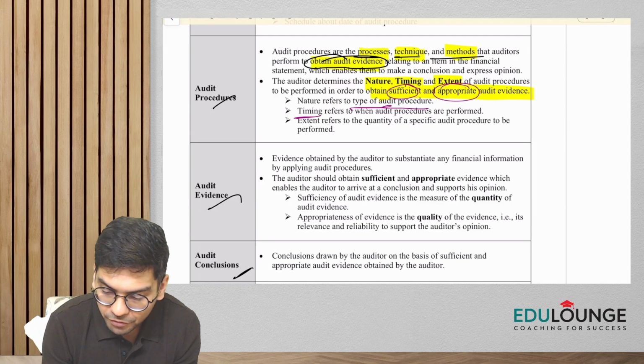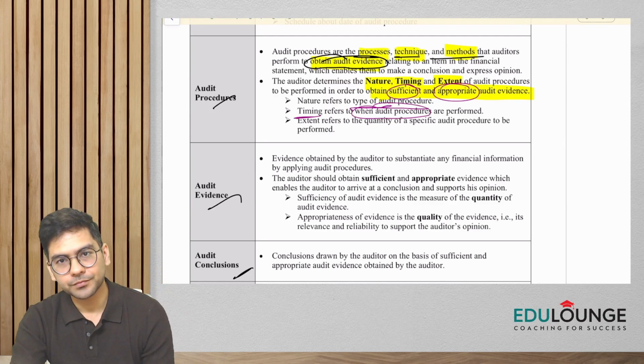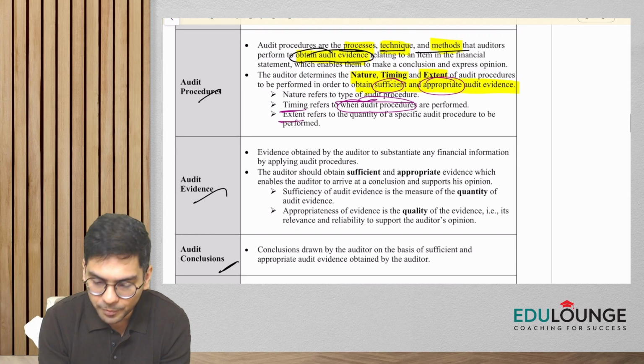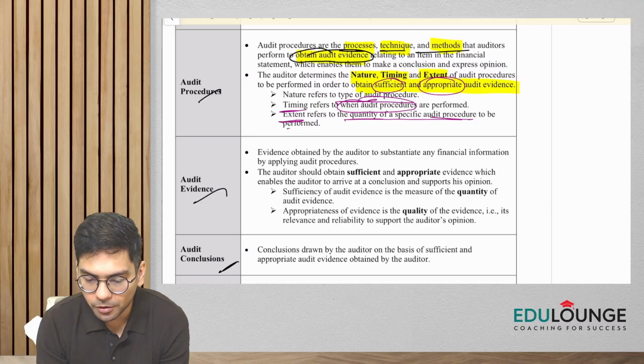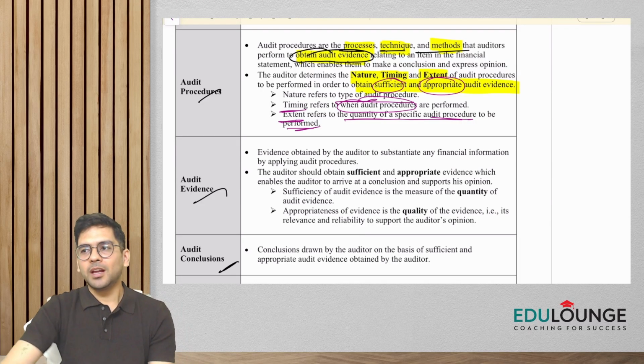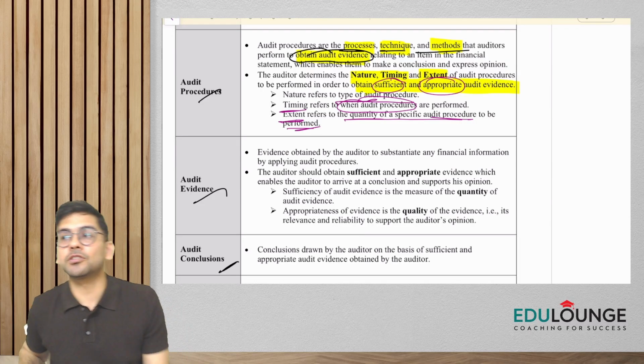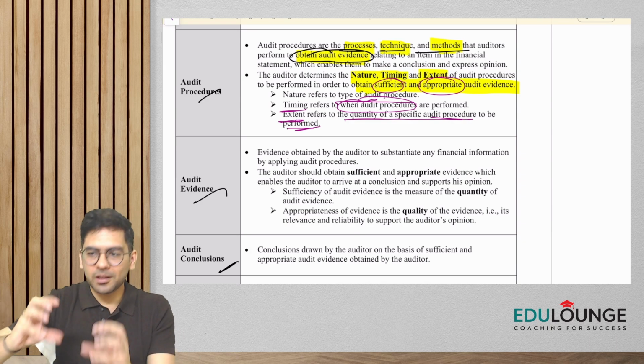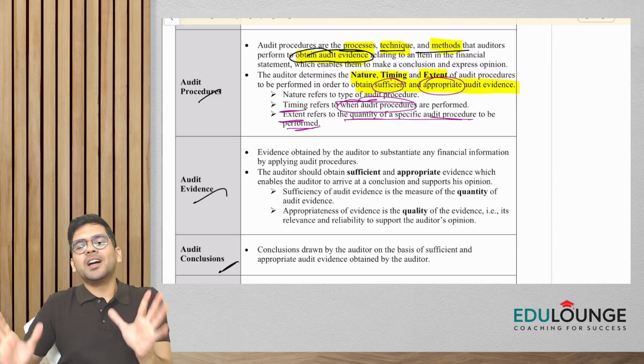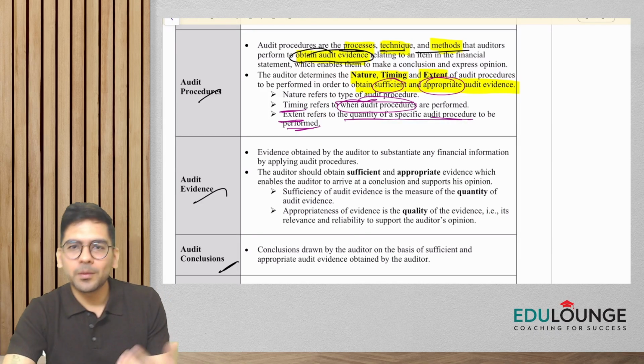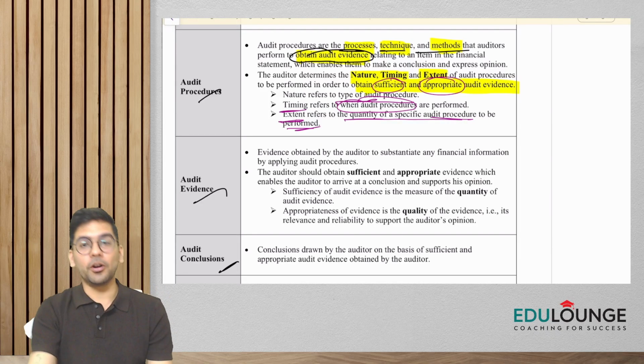Then timing refers to when the audit procedures have to be performed, and extent means the quantity of a specific audit procedure to be performed. Let's say we are inspecting certain vouchers, so how many vouchers do we have to check? What is the extent basically? So it is based on auditor's judgment, basically the nature, timing, and extent of audit procedure.